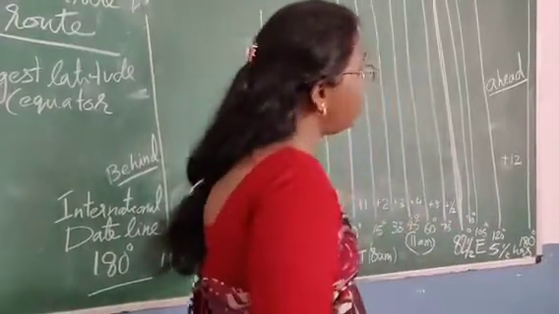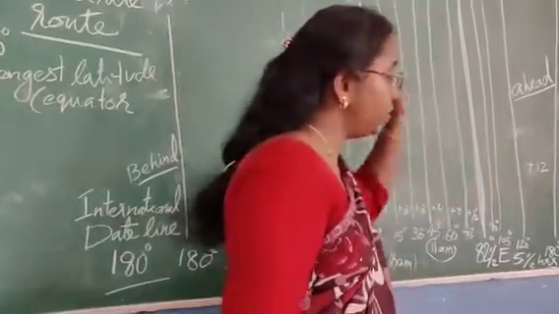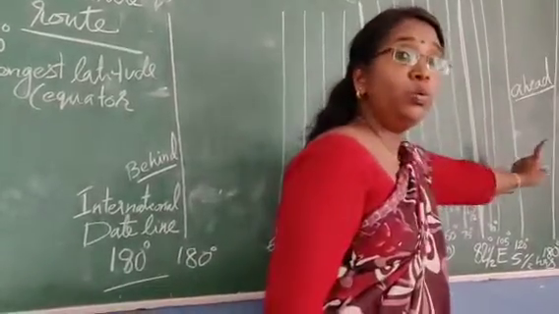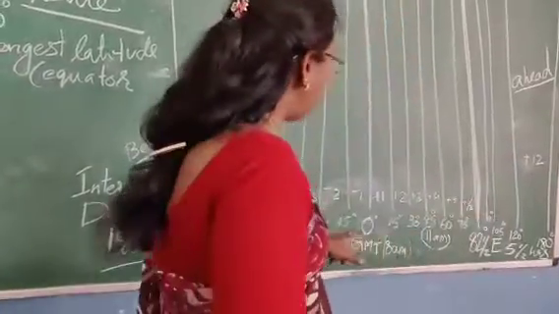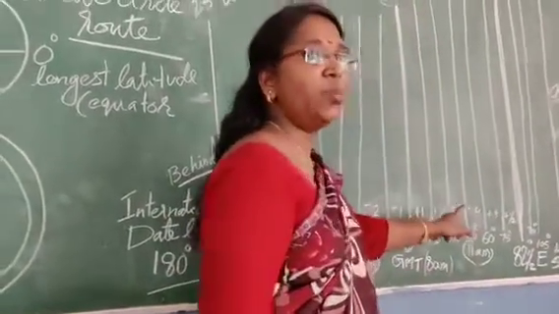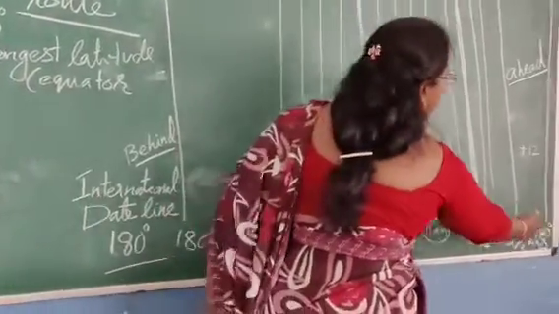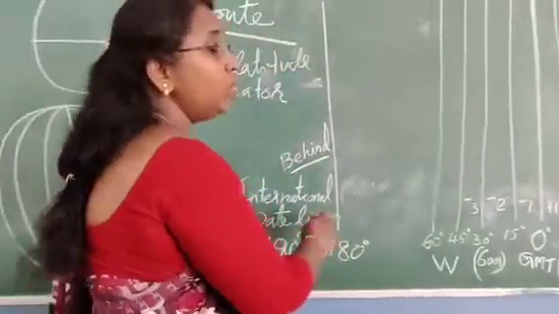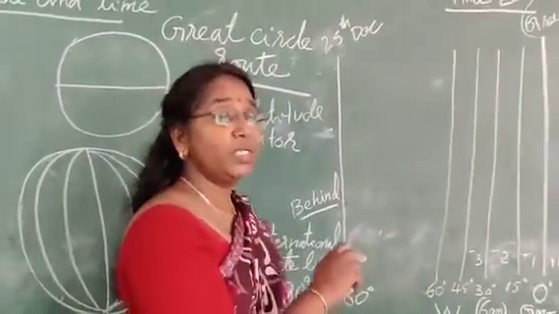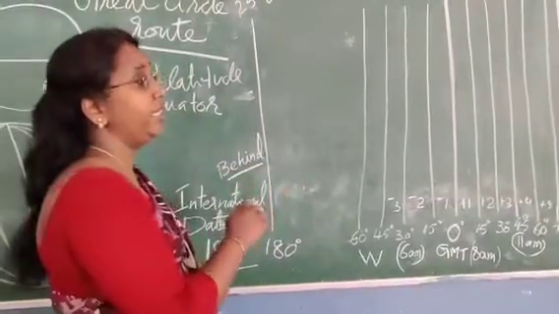That means you have crossed all the 24 time zones. That means you have traveled through 24 hours. That means you gained 1 day. Always in the eastern hemisphere 1 day is ahead, and once you travel from 180 degree and cross all these time zones, when you reach here you are losing 24 hours. That means you go behind 1 day, you lose 1 day.